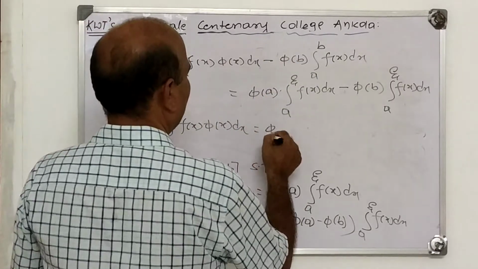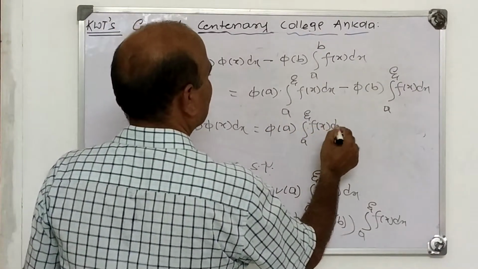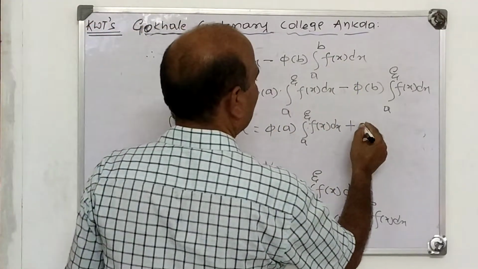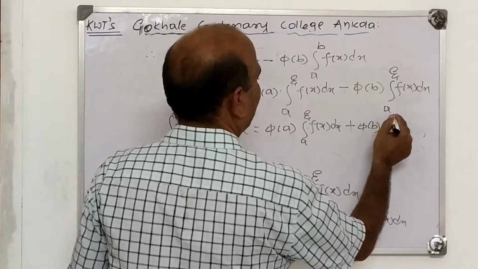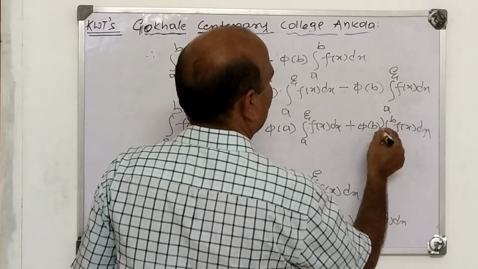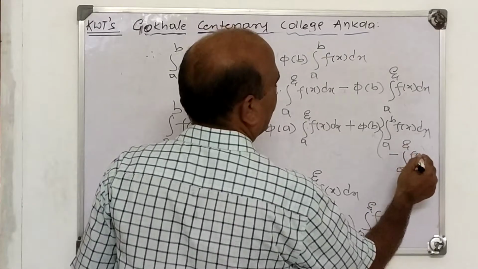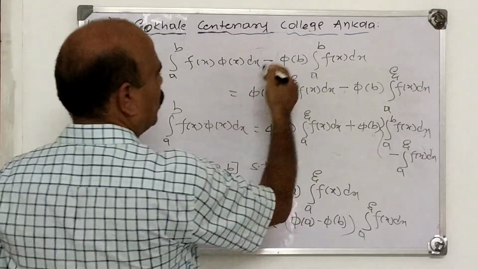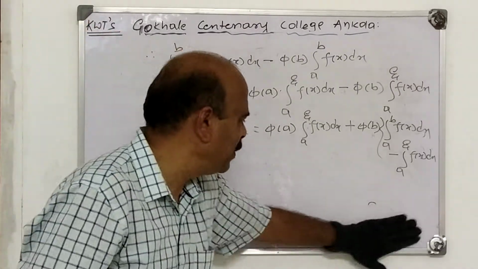I write like this: pi of a into integral a to psi f(x) dx plus, transposing, we get plus pi of b into integral a to b f(x) dx minus integral a to psi f(x) dx. Correct? Integral a to psi f(x) dx. We have transferred this pi of b to the right hand side. Now, how do you simplify further?